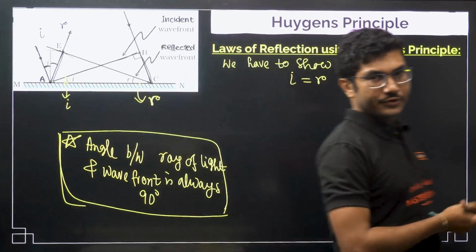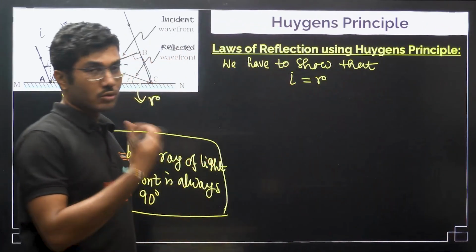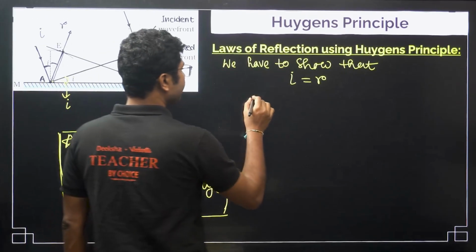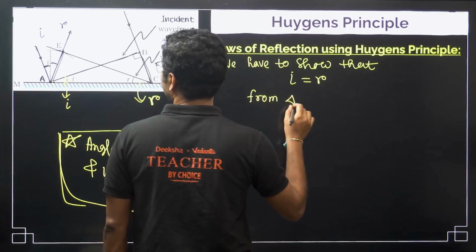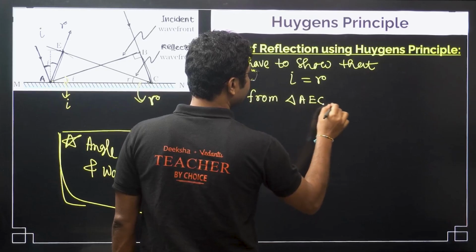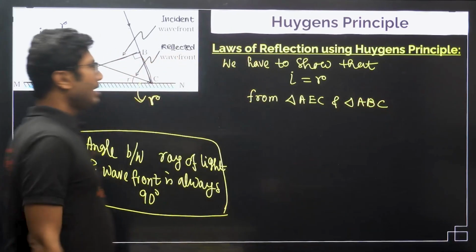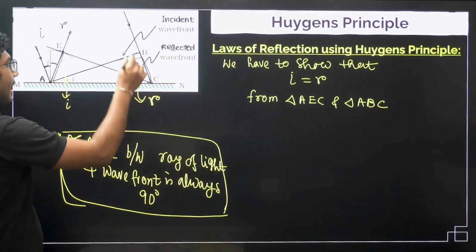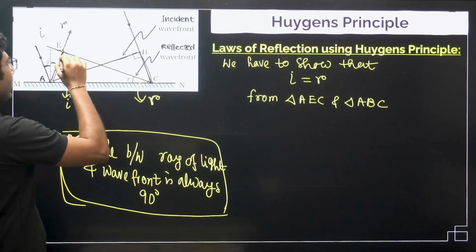This comes from the geometry of the wavefront, and if you remember it, it will help you do a lot more in future. Now, as I said, from triangle AEC and triangle ABC. First of all, AEC, this is the reflected wavefront.